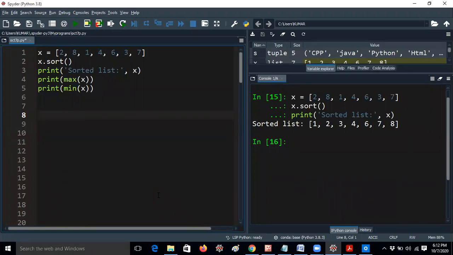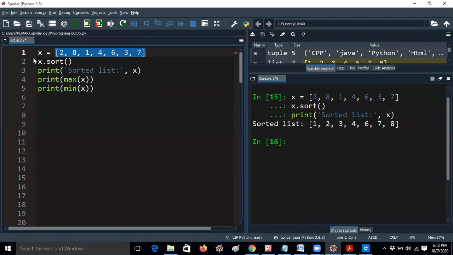Here arrays are also implemented by using lists only. So by using a list, you can sort the elements. That means, for example, if I'm giving this list, you cannot find out the minimum element and maximum element just by looking. You can directly use the maximum and minimum functions without doing sorting also. But I'm telling a general example.